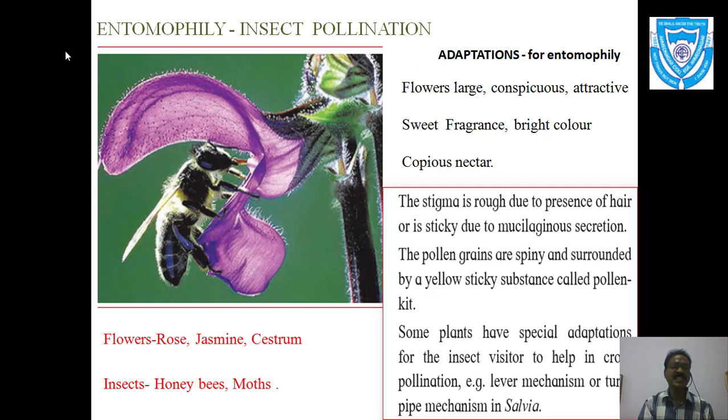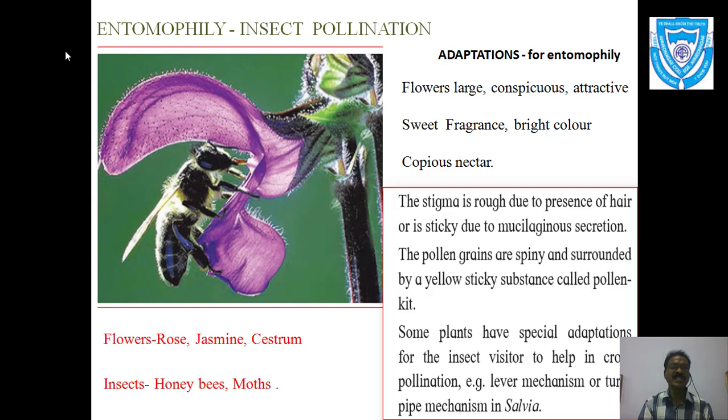And when this insect visits the next flower, these pollen grains present on the back or the wings are easily taken by the stigma of the other salvia flower.